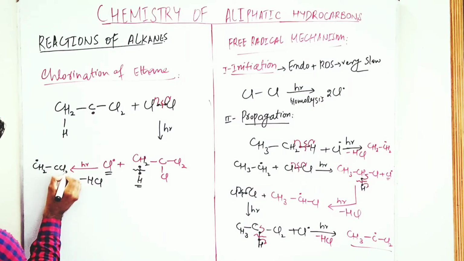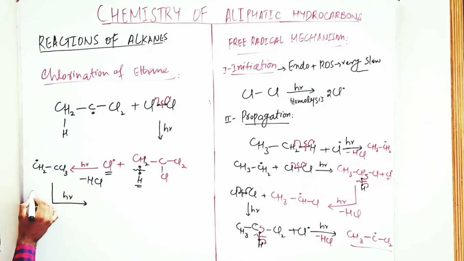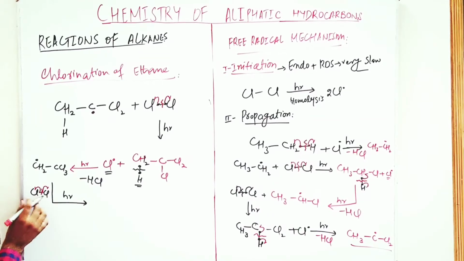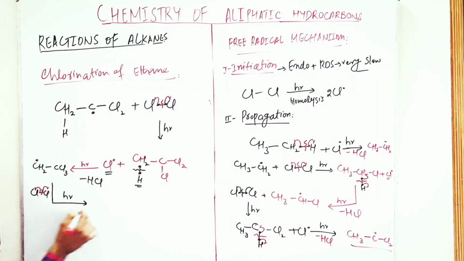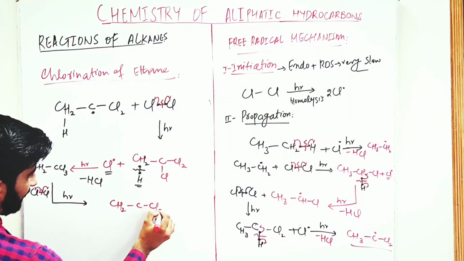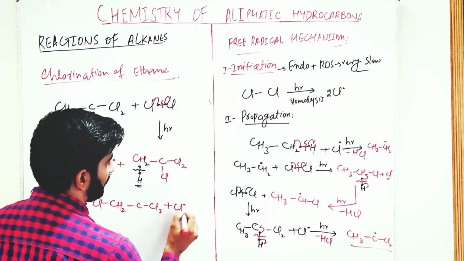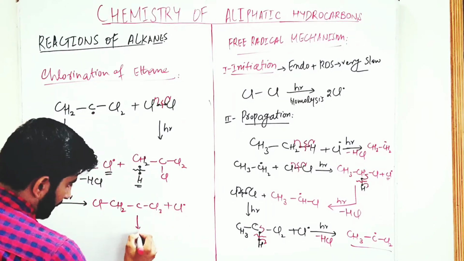In the next step, we add chlorine. In the presence of sunlight, homolysis takes place. The bond between this chlorine breaks, free radicals are formed, this chlorine free radical and this free radical react, and there is formation of tetrachloroethane, and a free radical is formed. In the next step,